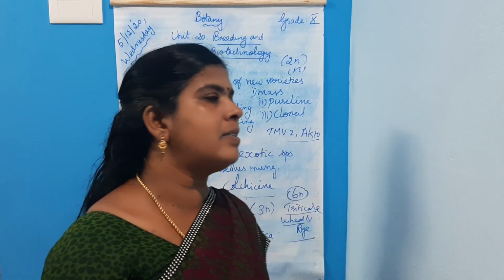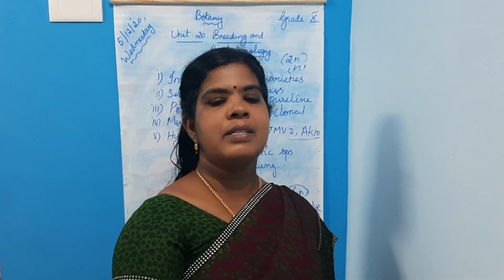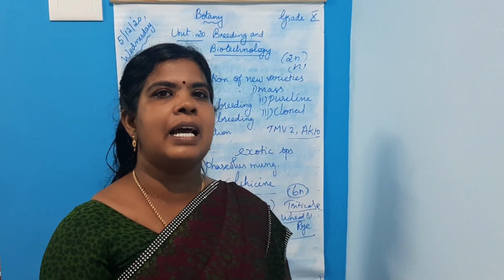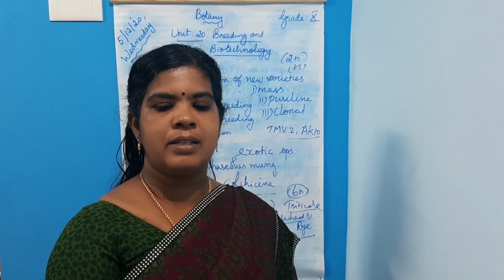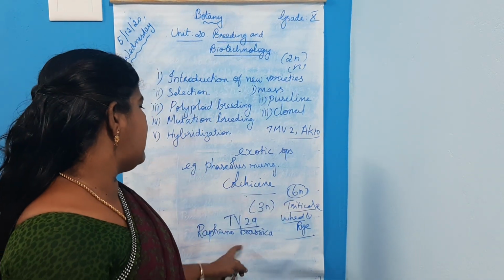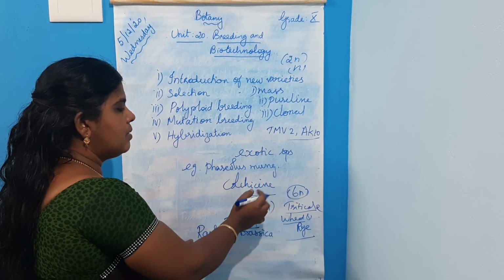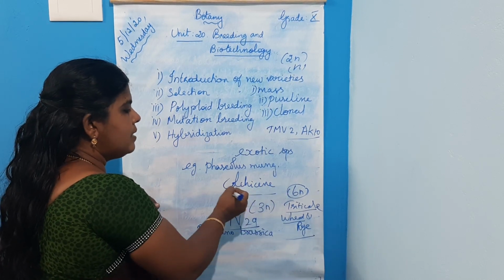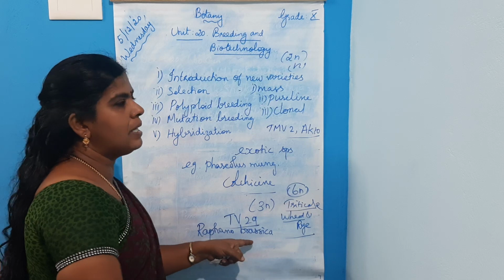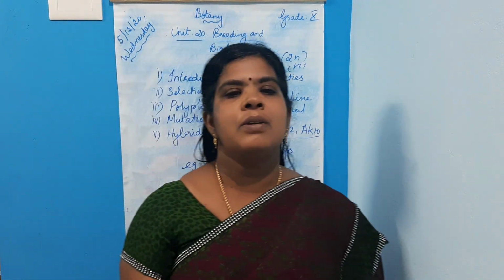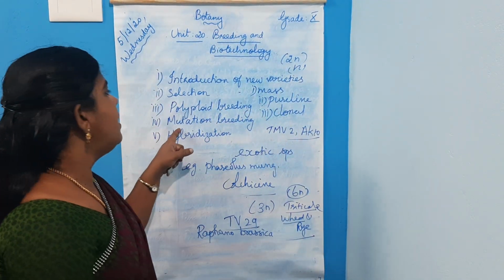Polyploidy is induced in these plants to make the triticale plant. Next, Raphanobrassica is an allotetraploid. Raphanobrassica is formed by inducing colchicine treatment in this plant. What is the next one?